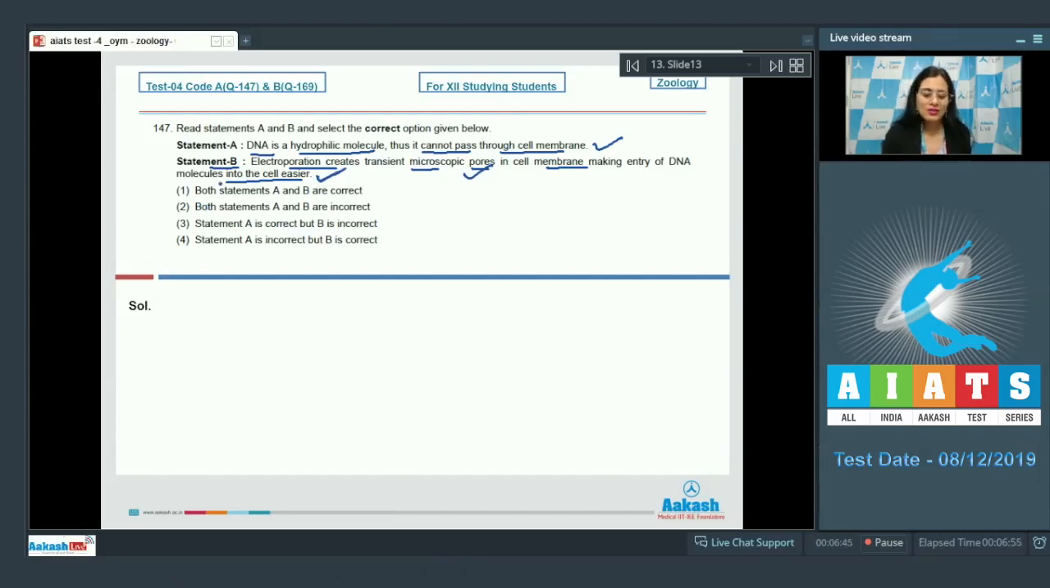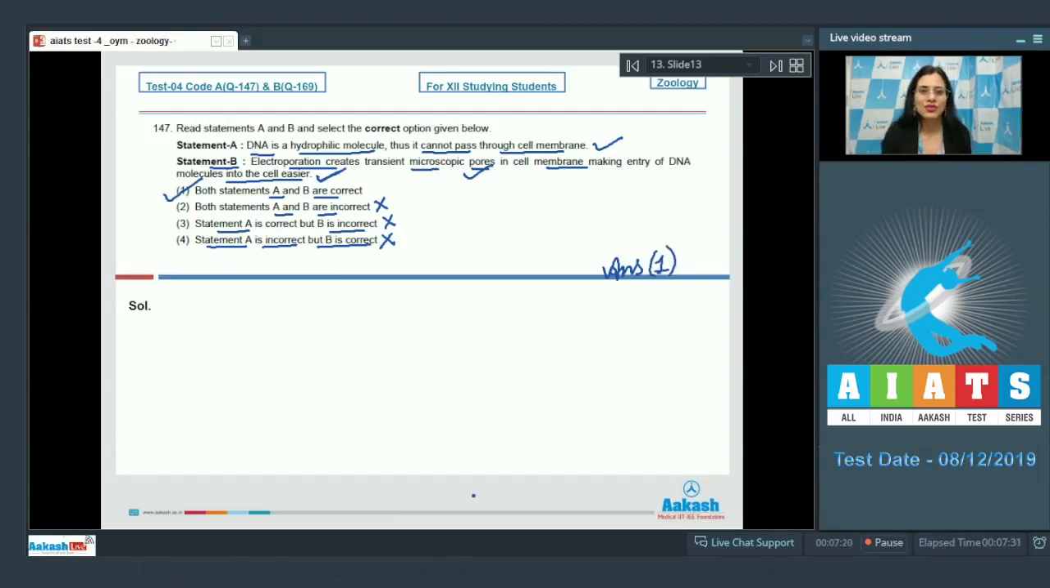Now let's discuss the options. The very first option is both statements A and B are correct, and this is a correct answer to our question. The next option is both statements A and B are incorrect. This cannot be a correct answer as both statements are correct. The next option is statement A is correct but B is incorrect. This is an incorrect option, and the last option given is statement A is incorrect but B is correct. This is also an incorrect option as both the statements are correct. So the correct answer to this question is option number 1.